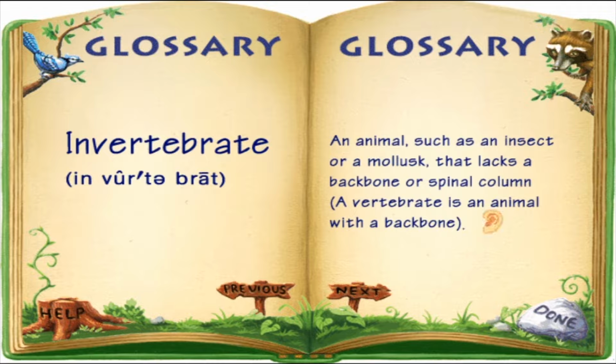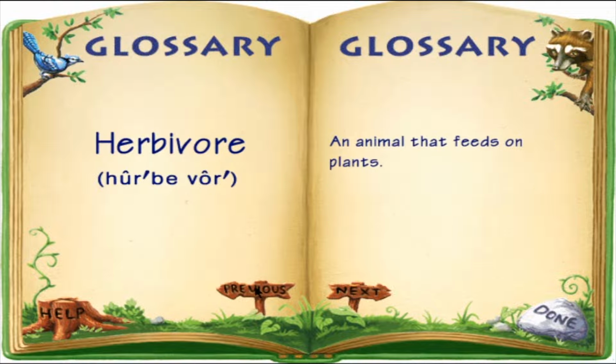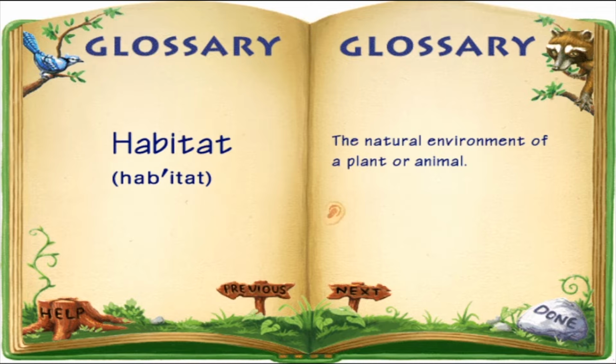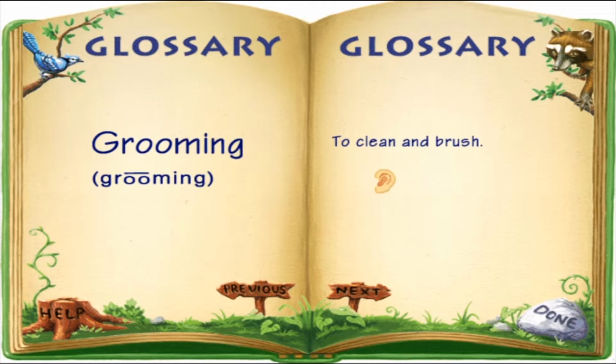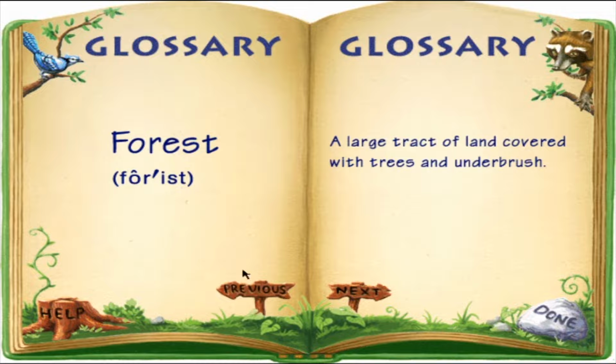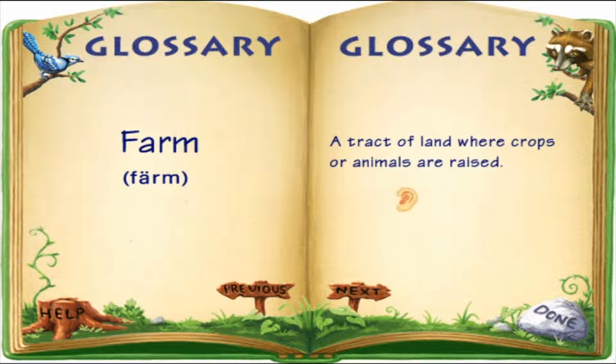Invertebrate. An animal such as an insect or a mollusk that lacks a backbone or spinal column. A vertebrate is an animal with a backbone. Herbivore. An animal that feeds on plants. Habitat. The natural environment of a plant or animal. Grooming. To clean and brush. Forest. A large tract of land covered with trees and underbrush. Farm. A tract of land where crops or animals are raised.